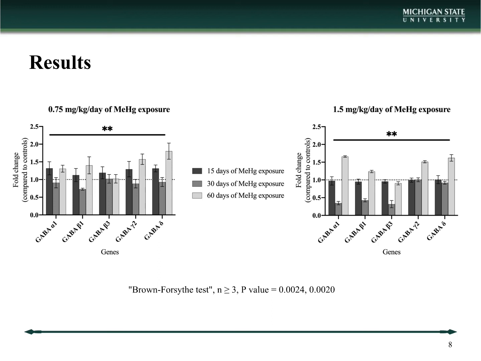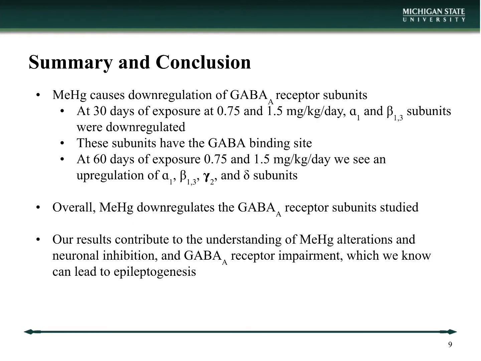So the main takeaway of our results is that gene expression is affected, with the majority of those subunits being downregulated at the highest concentrations of methyl mercury exposure. In addition, the 60-day group shows an upregulation in both doses, leading us to think there may be a reversible effect in the gene expression. In summary, the data shows that methyl mercury has effects in the downregulation of the receptor subunits.